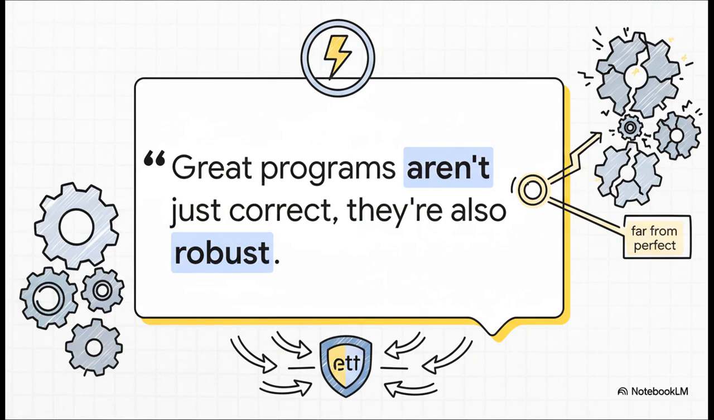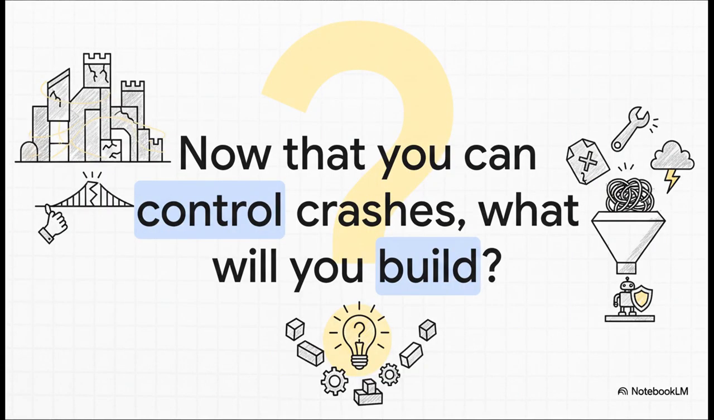I absolutely love this quote because it just hits the nail on the head. Any program can work when everything goes perfectly. But a truly great program is one that keeps on chugging or at least fails gracefully when the world is messy and imperfect. That's what robustness is all about. At the end of the day, learning to control crashes gives you the power to build with confidence. Now you can create programs that can handle bad user input or missing network connections or anything else the messy, real world throws at them. So the only real question left is, with this new power, what are you going to build first?